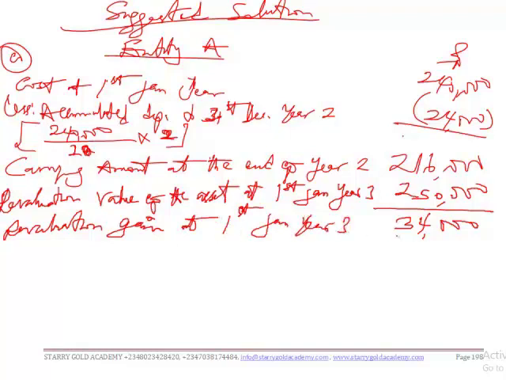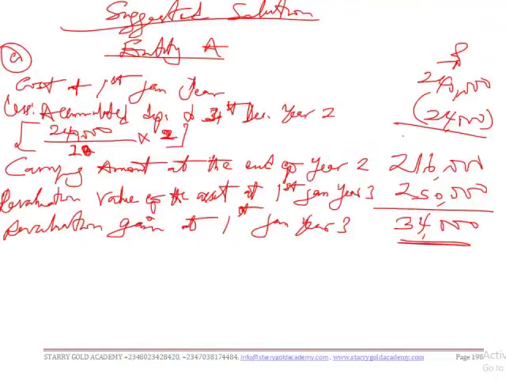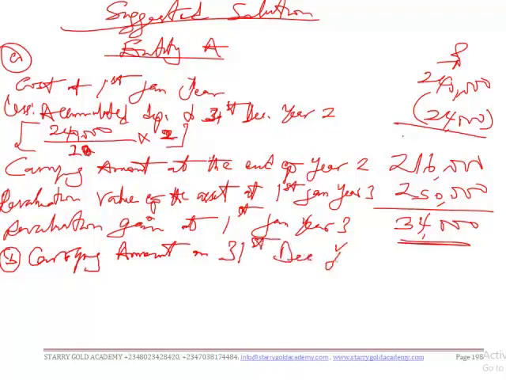Okay, so now that's question A or 1, and B, we have to prepare the carrying amount of the machine on 31st December year 3. Carrying amount of the machine on 31st December year 3. B, carrying amount on 31st December year 3.